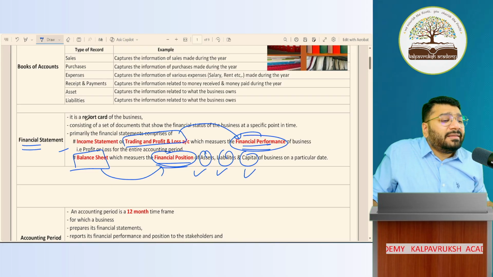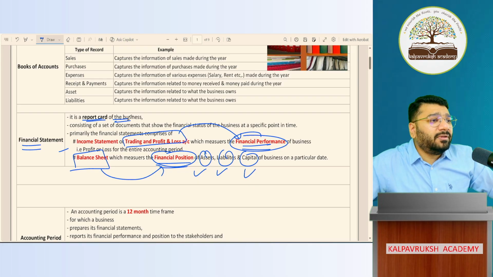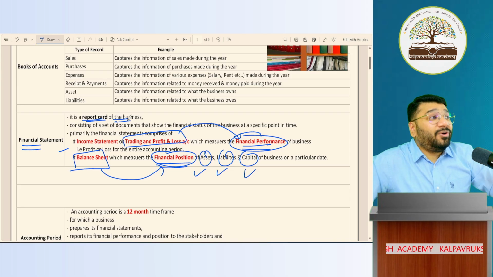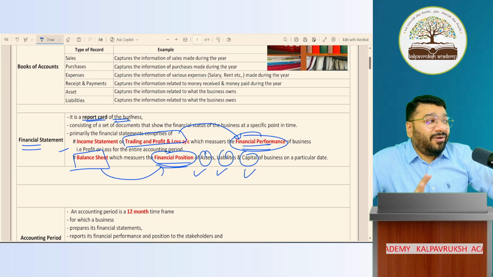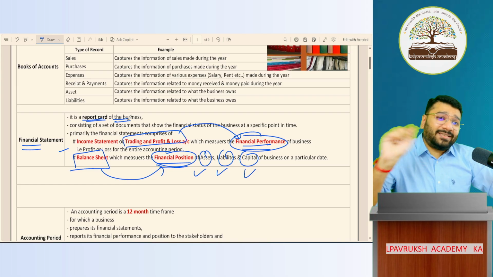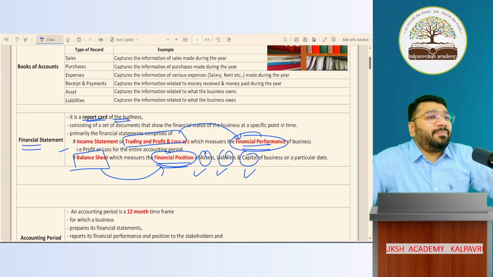So this is nothing but the report card of the business. Oh my God. When I say report card, people go to their flashback memory. Report card, all red ink. No? If you fail, what ink do they use? Red only. French report card. Okay, what is that? All dash dash dash. Oh my God. If you pass, do they put green or blue? What ink do they use? Black, blue or black, anything. But fail means red. Why do they want to highlight that you failed? Oh my God.